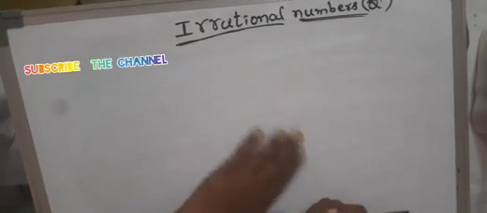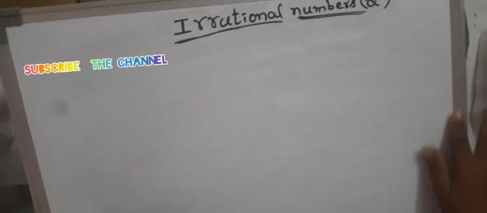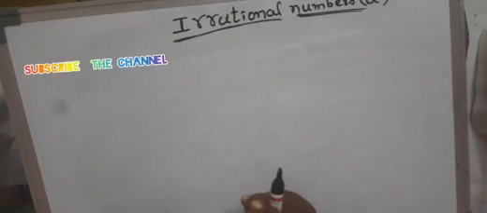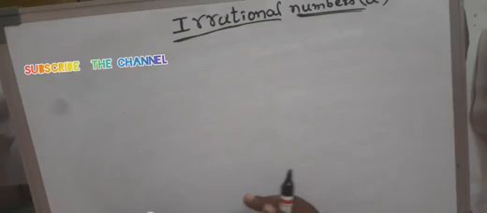Initially irrational numbers were identified by the great mathematician Pythagoras in the 5th century. Not only Pythagoras but also his followers. Okay. So what are irrational numbers? Irrational numbers are the numbers which cannot be written in the form of p by q, which are nothing but non-terminating and non-recurring decimals.